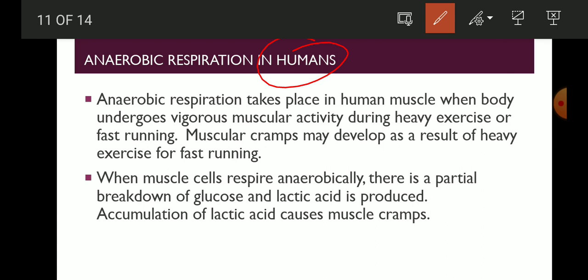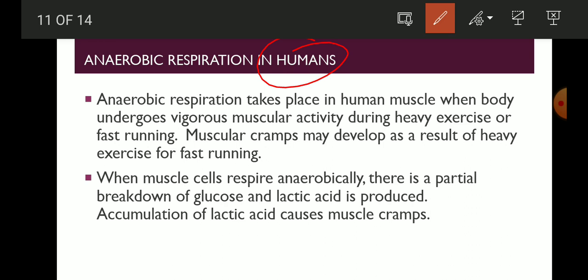Otherwise we are aerobes, we do respiration in the presence of oxygen, but when we do heavy exercise, our body cells start performing anaerobic respiration. Students, when you are doing heavy exercise, a deficiency of oxygen takes place in our body.